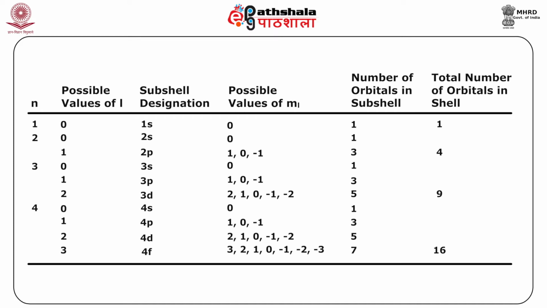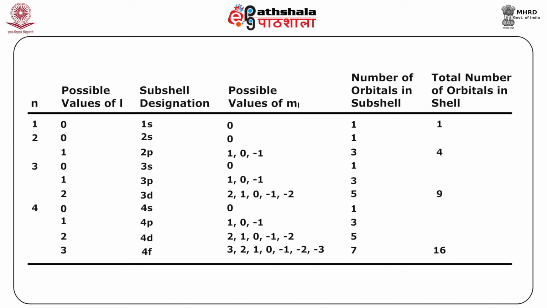So if you write down 3d, it means that the n quantum number is equal to 3 and L is equal to 2, because if you look at s, p, d, the L equal to 2 value corresponds to d. And now this refers to an orbital for which n is equal to 3 and L is equal to 2. And the possible values of ml are 2L plus 1, and these are -2, -1, 0, 1 and 2.